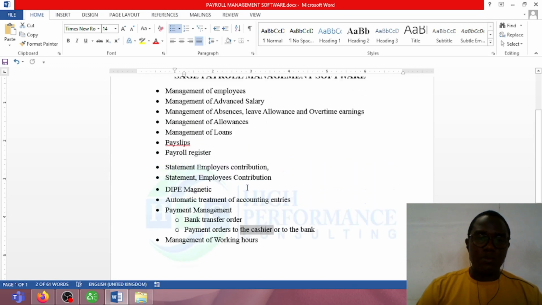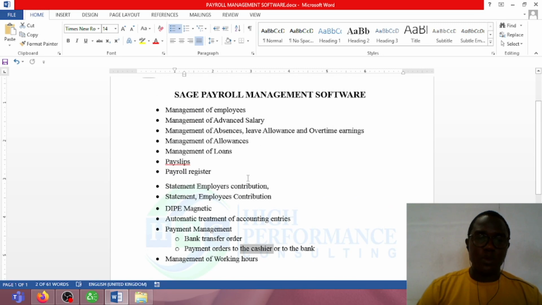Now, I'm going to demonstrate how the software operates. The demonstration will be based on how we can use the software to treat advanced salary, how we can use the software to treat loans, how we can use the software to generate a pay slip, payroll register, how we can use the software to generate the zip magnetic, and how we can use the software to print the payment order. So I'm going to use my company to do the demonstration.